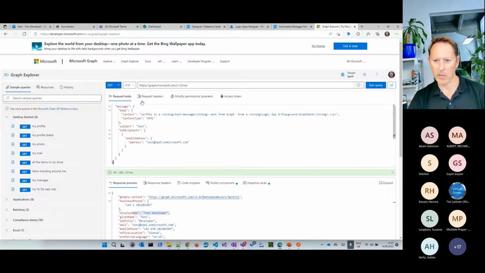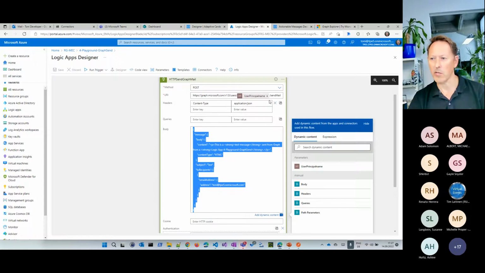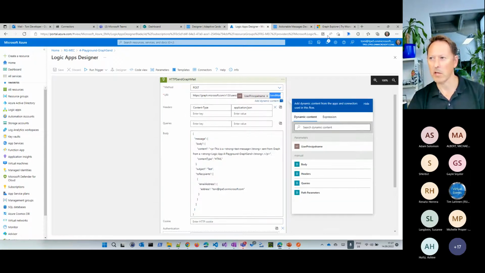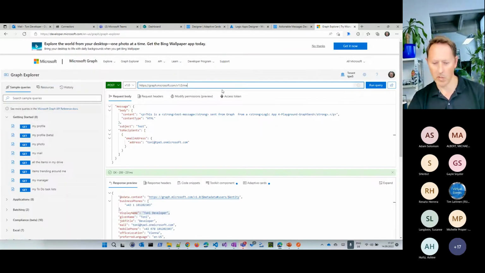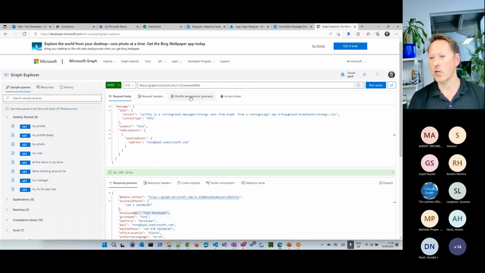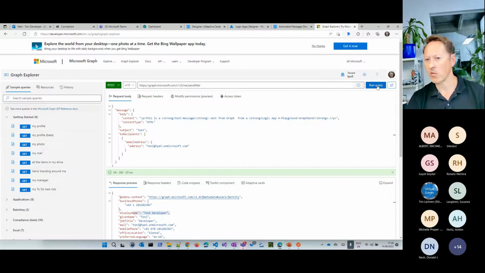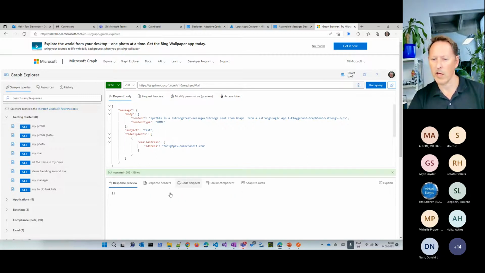So I can do the same thing so that you see how it looks like. I do a post and I simply copy the URL here, which is sendMail. So I go here and say that's me/sendMail. And the only thing which I need to have here is the permission, so that with that user account, I'm allowed to send an email. In that case, let's try it out. I run this Graph query and I get back HTTP 202, which means, okay, it was successful.